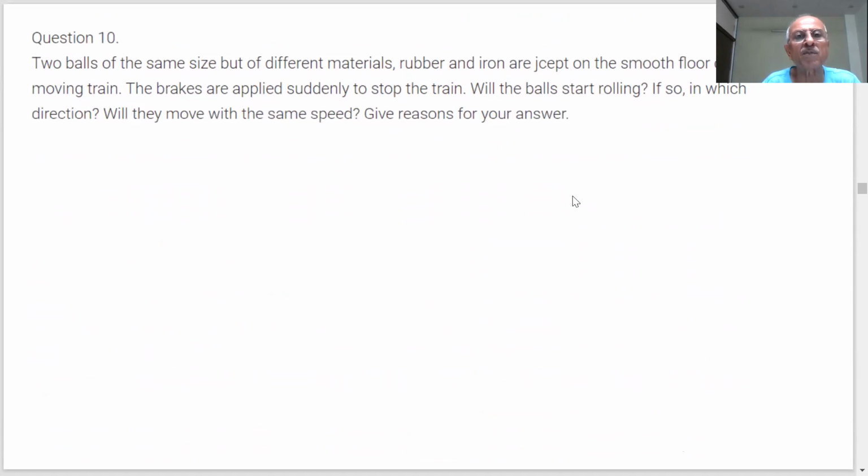Next question. Two balls of the same size but of different material, rubber and iron, are kept on a smooth floor of a moving train. The brakes are applied suddenly to stop the train. Will the balls start rolling? If so, in which direction will they move, and at the same speed? Give reasons for your answers.